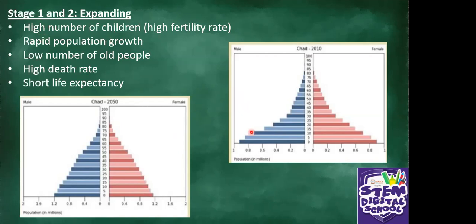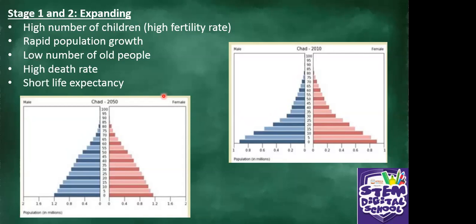You can see the children, the age starts at the bottom there, 0 to 5 years. The number is bigger than the older people. There is rapid population growth, low number of old people. You can see at the top there, old people are fewer, but children are more.